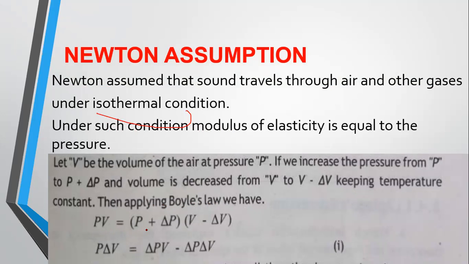In place of P we put P plus delta P, and in place of V we put V minus delta V. By simple multiplication, PV will cancel with PV, so we get P delta V is equal to delta P V minus delta P delta V.